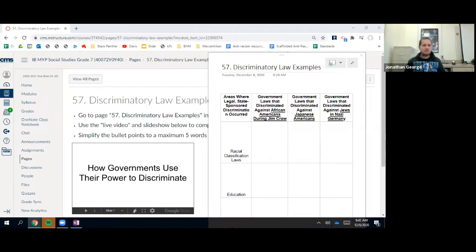Everybody should be on 57. I believe it was distributed to everybody. I can check the status in a little bit, but take a look here.